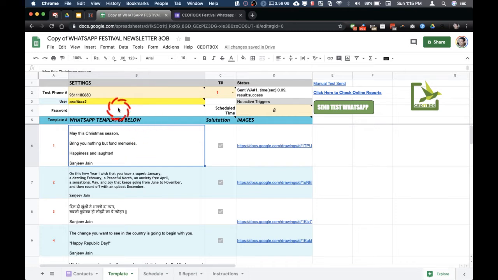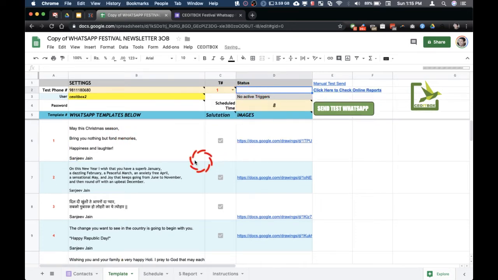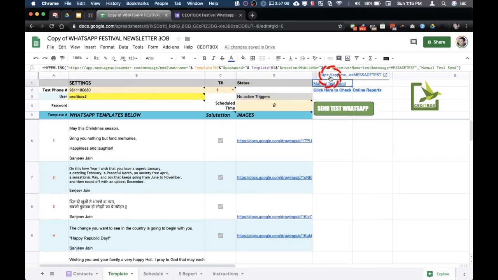Now that I have put in my credentials here, I put in my phone number, the username, and the password. The password you cannot see because I put it into white color. And now I will show you how we can test this sheet. One way is to click here on manual test send and you will see that it shows success. So this means that the messages are going.